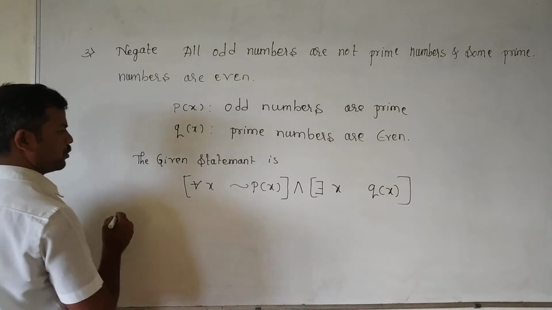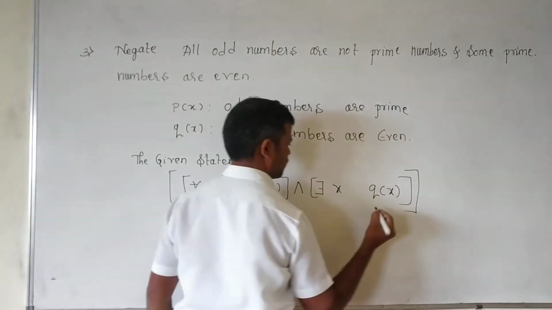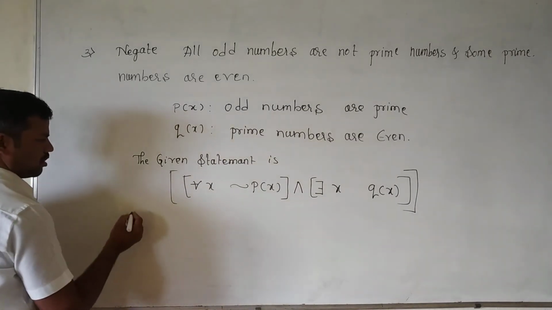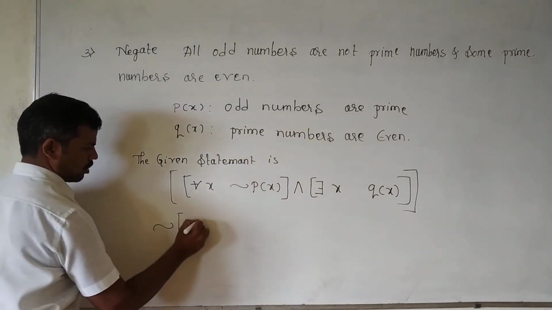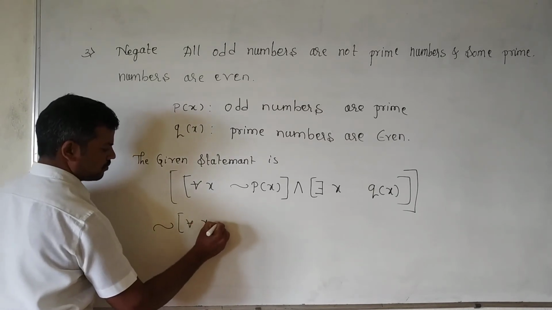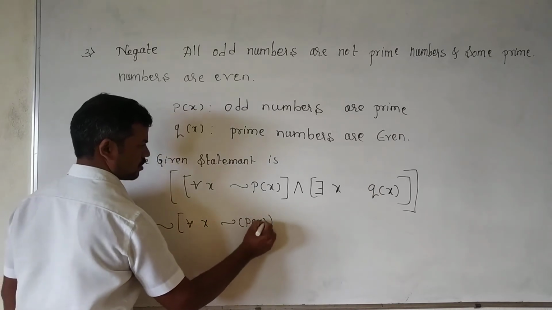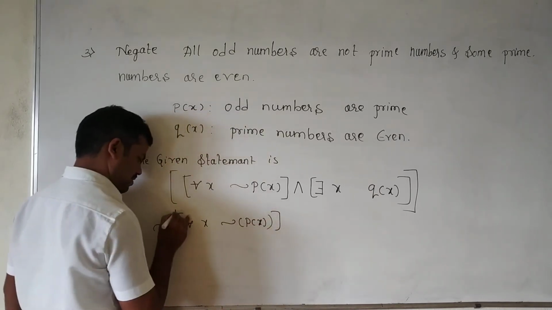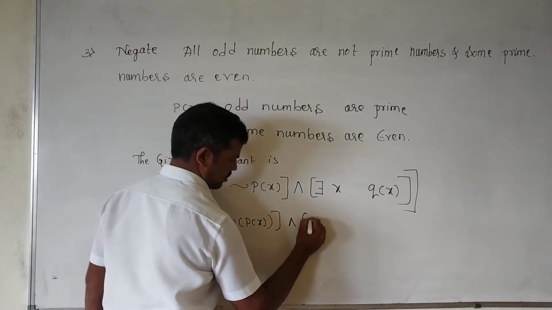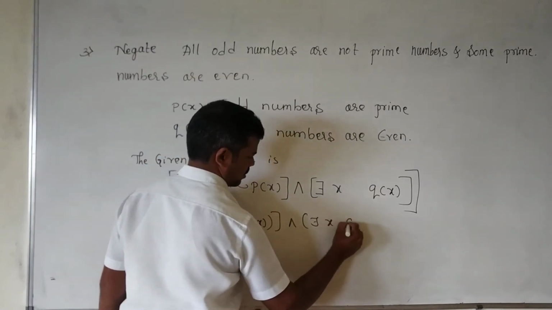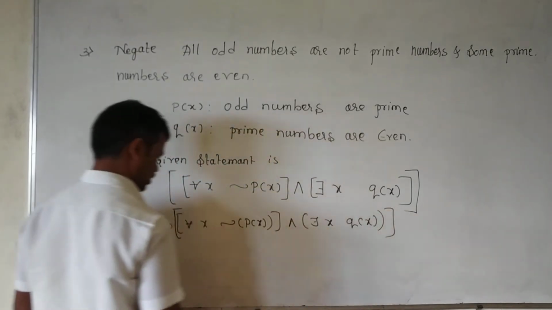Now we have to negate this. So what is the negation of this? Negation of for all x, negation of p of x, and there exists x, q of x.